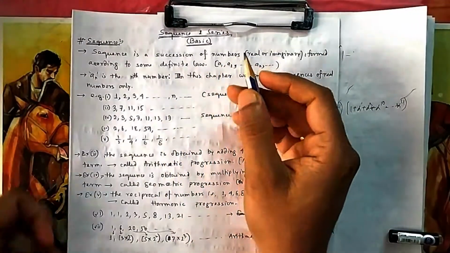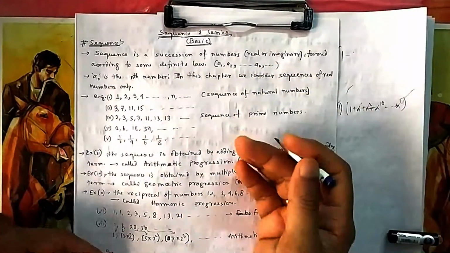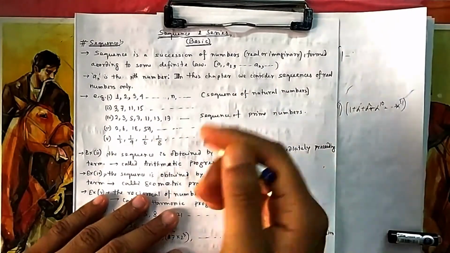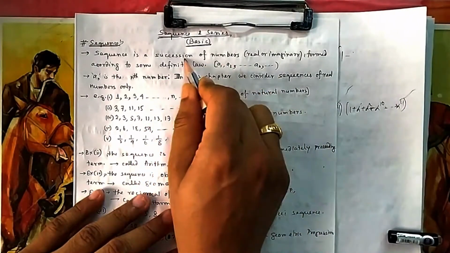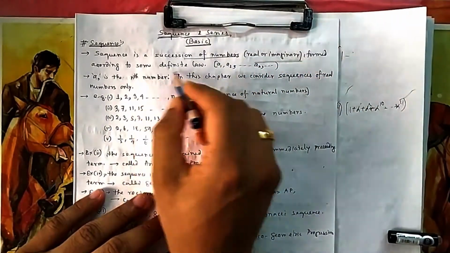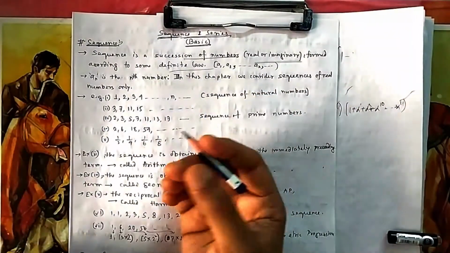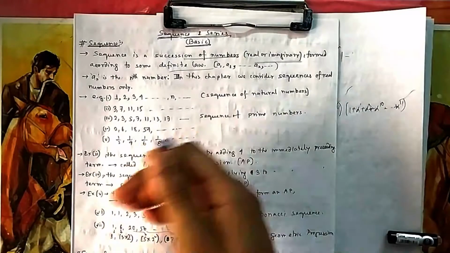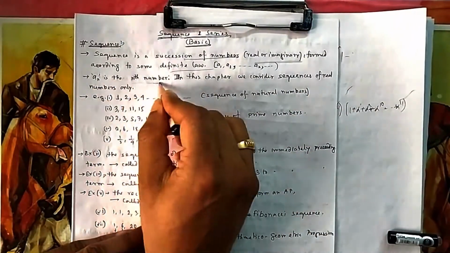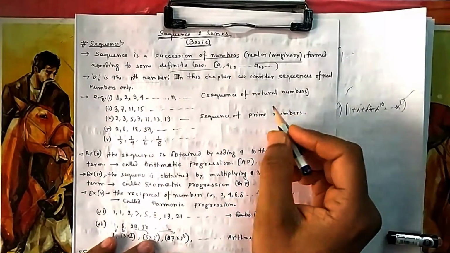Sequence means you are writing some numbers in a particular order, and there should be some rhythm to it. One after another the numbers will come. So a sequence is a succession of numbers coming one after another. It may be real or imaginary, formed according to some definite law. There should be some law or some rhythm, so that you can say, okay, maintaining that law it is coming. Suppose an is its nth number. Sometimes we call it an, sometimes tn. It is the nth number.